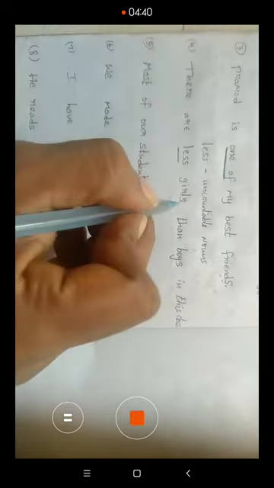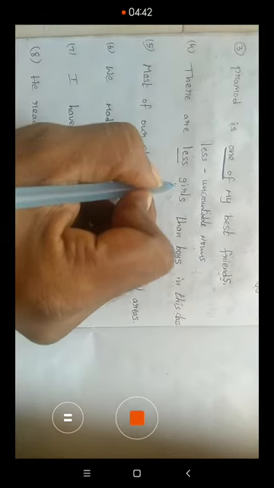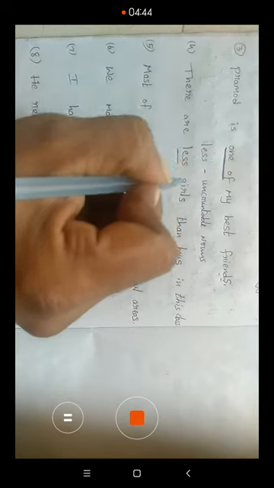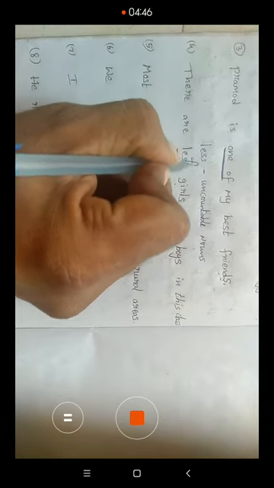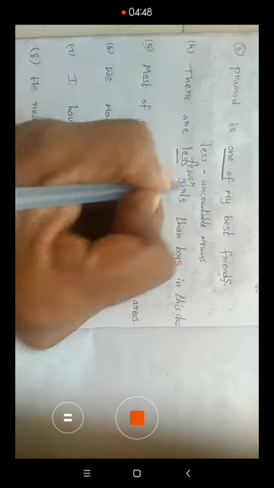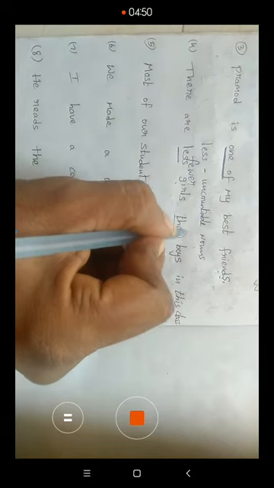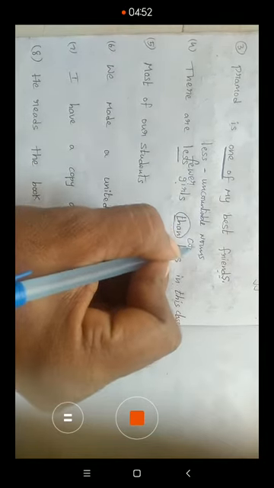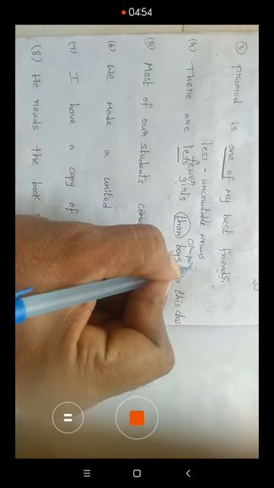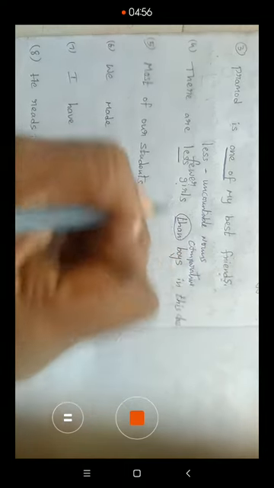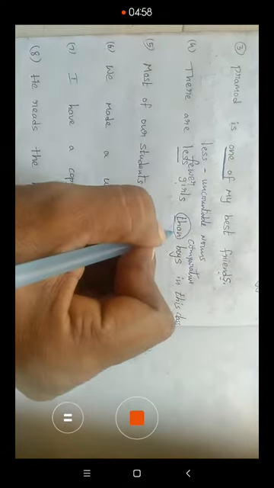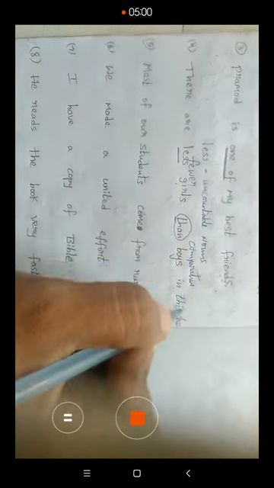So whenever countable nouns come, we use fewer. Here is the right answer, because the sentence is in the comparative degree: since than is given in the sentence, the sentence is in the comparative degree.